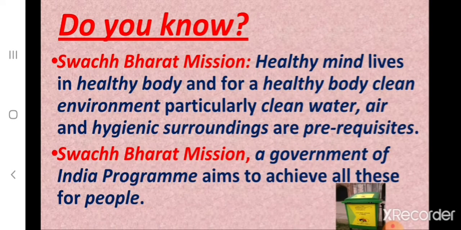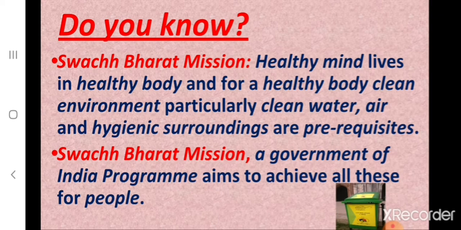And children, do you know Swachh Bharat Mission? A healthy mind lives in a healthy body. And for a healthy body, a clean environment, particularly clean water, air and hygienic surroundings are prerequisites. And Swachh Bharat Mission is a Government of India program which aims to achieve all these for people. So children, how can we have a healthy body?